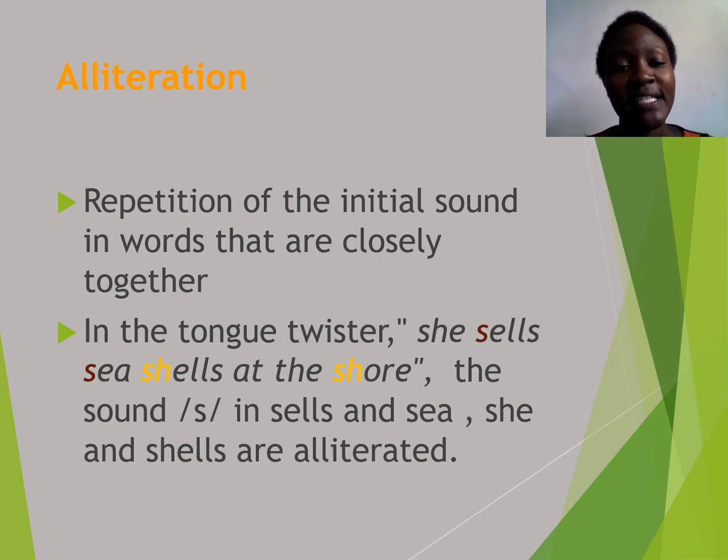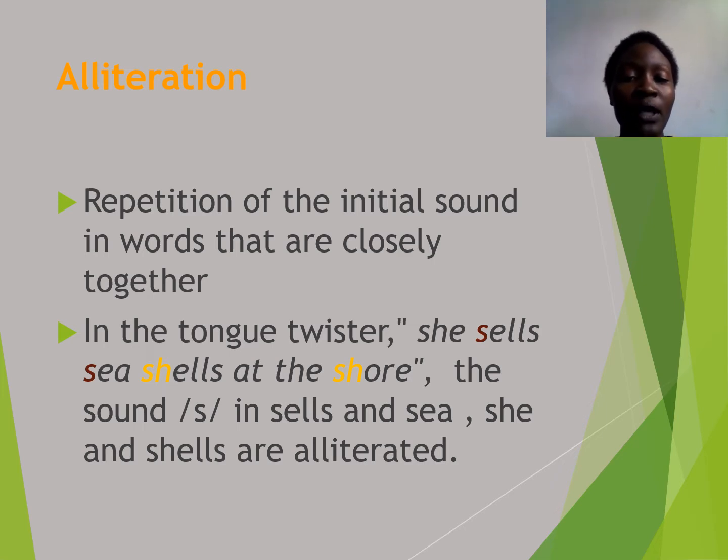The next is alliteration. What is alliteration? Alliteration is the repetition of initial sound in words that are closely together. So you should note that we are repeating the initial sound. Initial is the first sound in the word. So, repetition of the initial sound. And I have told you that initial sound is the first sound in a word. So, repetition of initial sounds in words that are closely together, and these words must be closely together.